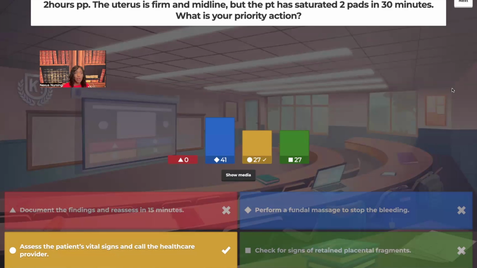When you're asked for a priority action, that means you can only do one thing. Why would you choose that over assessing your patient, getting information? Does that make sense, guys? Yeah, the patient's at risk for hypovolemic shock. Exactly.